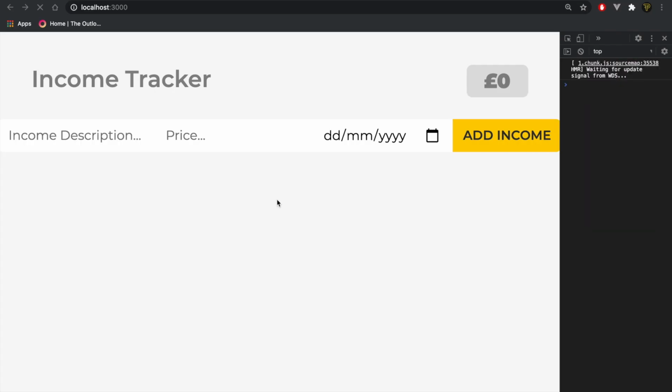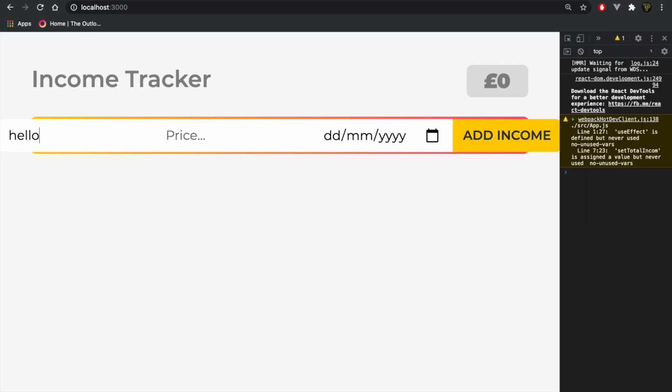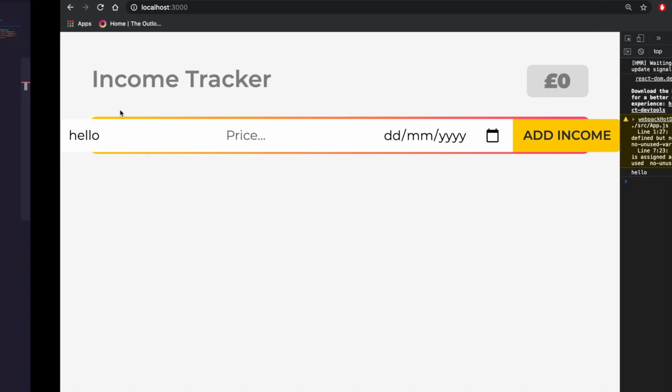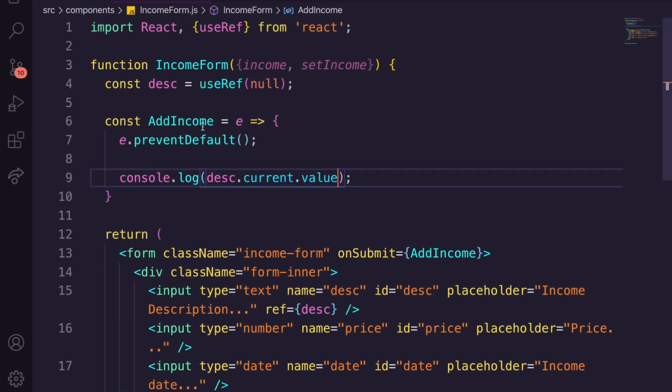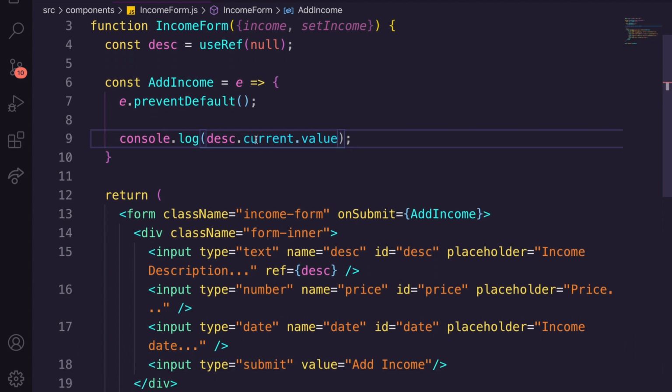So if we go back now and we type in hello and we add income, you can see we get the value of this input form. So that's what useRef does. It's like getting the event for the input field, but we're getting it here, or the target. So it's like using querySelector or something like that to get the input field. And that's what we've got here.